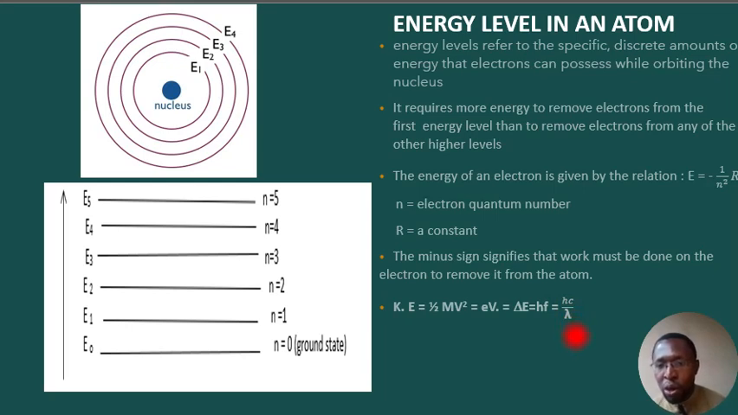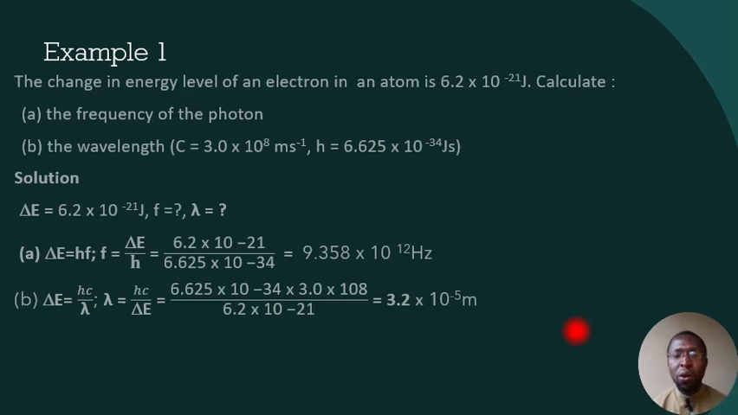So these are the formulas that we need to know in solving problems involving energy levels, where lambda represents the wavelength of the electron. Having said that, let's now see an example on the formulas that we mentioned.